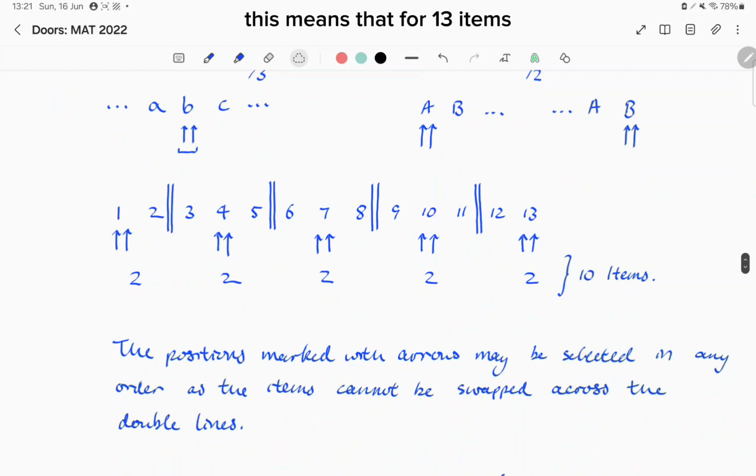This means that for 13 items, we can split the groups up into 2 and then groups of 3, and then one more group of 2 at the end. This, of course, is only possible with a number n of the form 3k plus 4, or 3k plus 1. In the case of 13, we'll see that this here gives us 10 total items.